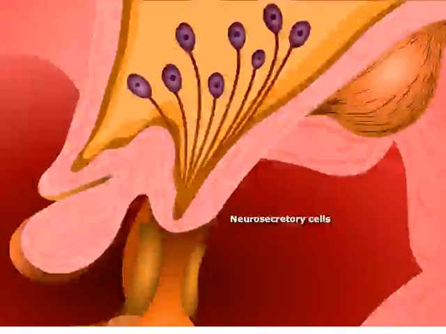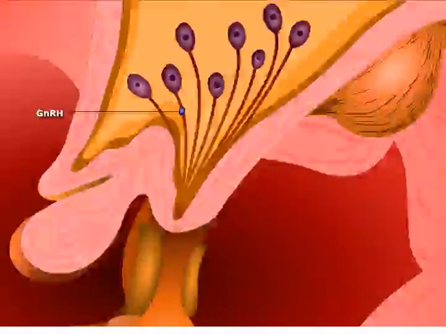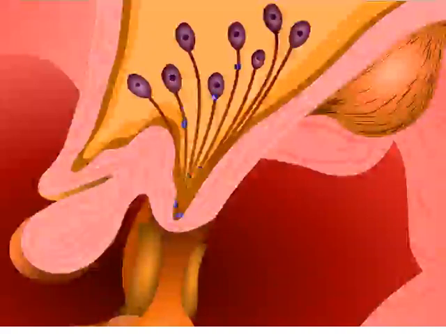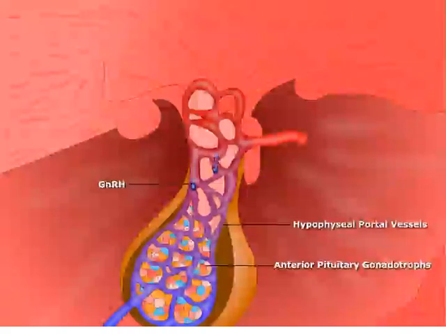In the hypothalamus, the neurosecretory cells synthesize GnRH, which is secreted in pulses into the hypophyseal portal vessels.